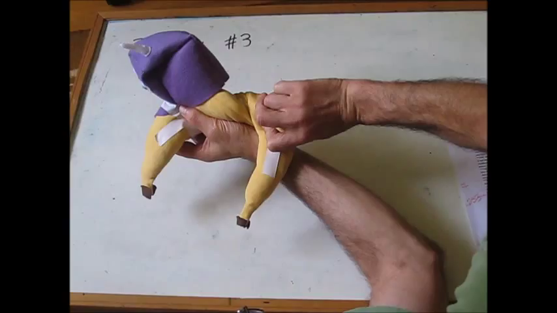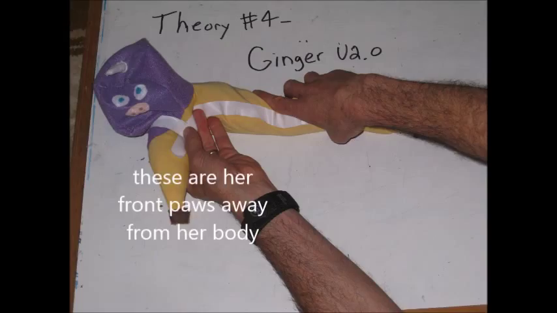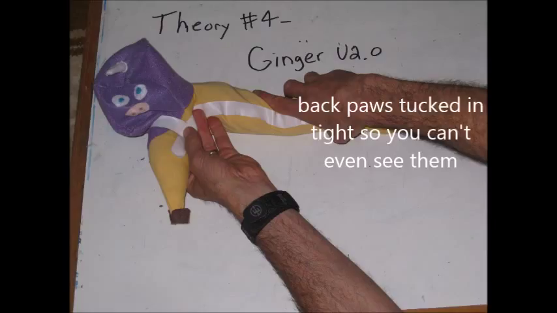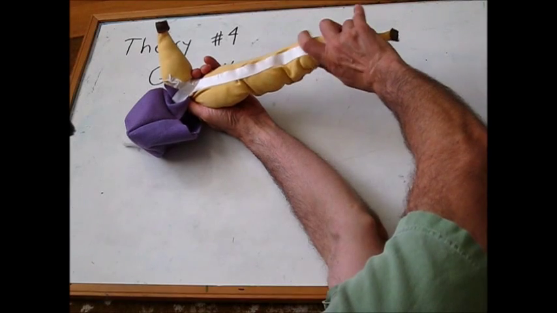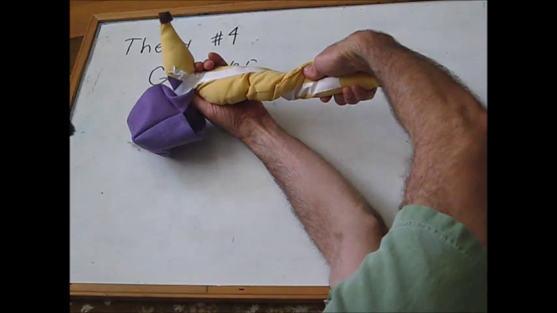Real cats do not, cannot, and should not twist themselves into a corkscrew. Remember a few videos ago we mentioned that changing an object's shape can change its moment of inertia even without changing its mass. So when Ginger moves her front paws away from her body, her moment of inertia on her front half increases. So when she twists, in order to keep her front and back halves with equal and opposite angular momentum, her front has to spin more slowly than her back does. So her back twists a lot, and her front not so much.